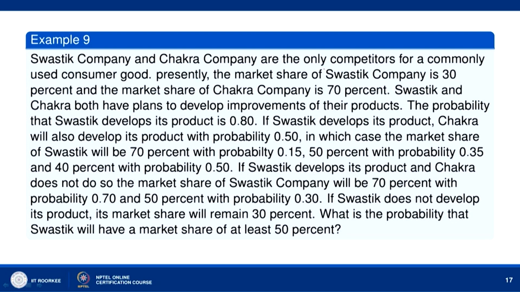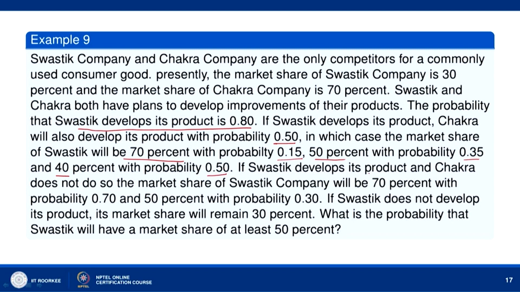Swastik company and Chakra company are the only competitors for a commonly used consumer good. Presently, the market share of Swastik company is 30% and the market share of Chakra company is 70%. Swastik and Chakra both have plans to develop improvements of their products. The probability that Swastik develops its product is 0.80. Okay. If Swastik develops its product, Chakra will also develop its product with probability 0.50, in which case the market share of Swastik will be 70% with probability 0.15, 50% with probability 0.35 and 40% with probability 0.50.